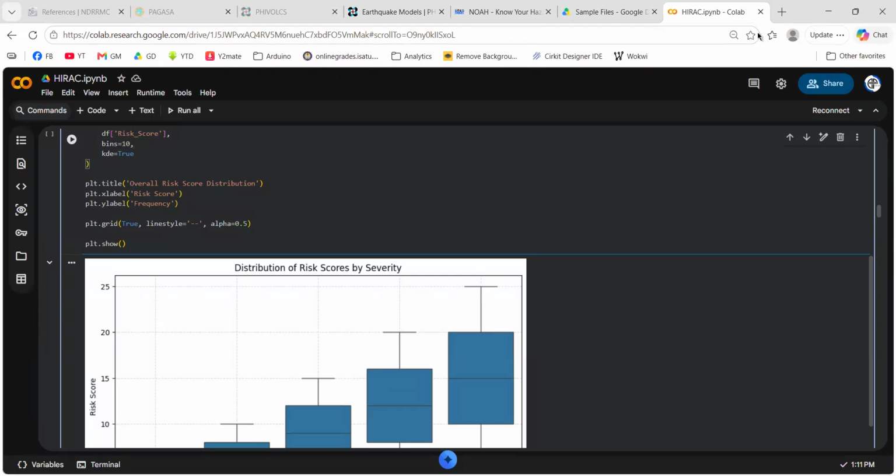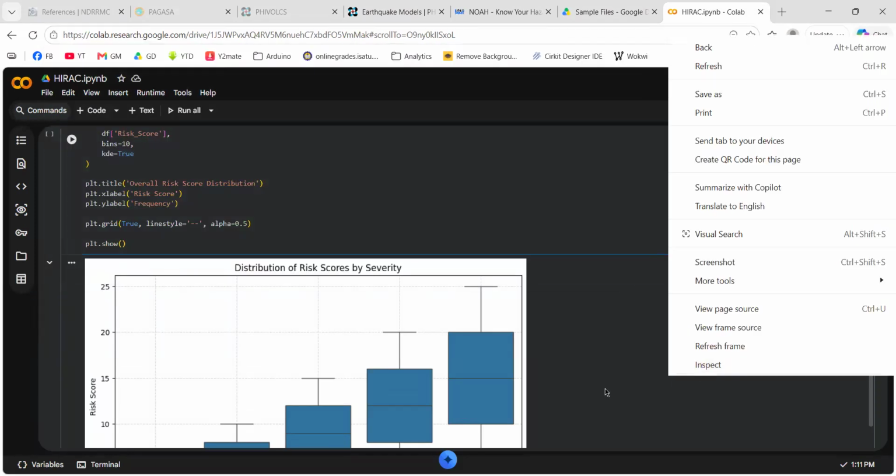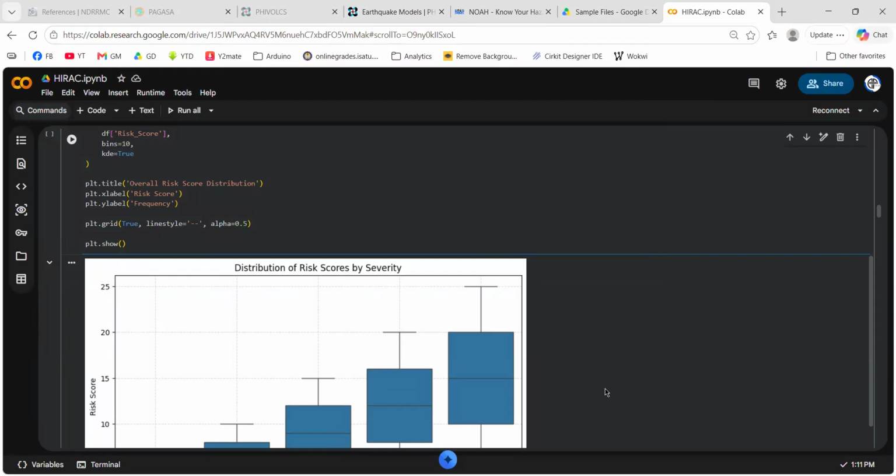Just type Colab in the search engine or go to colab.research.google.com. This is a part of Google Workspace, especially intended for programmers and data analysts and other people who make use of digital documentation and collaboration.